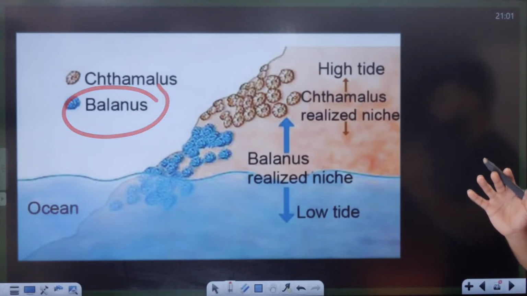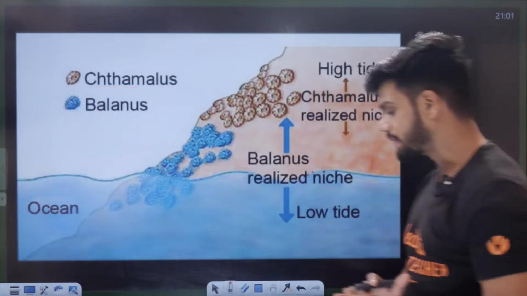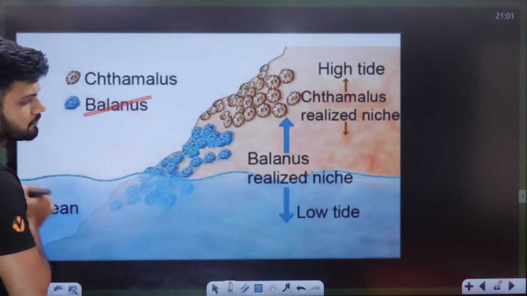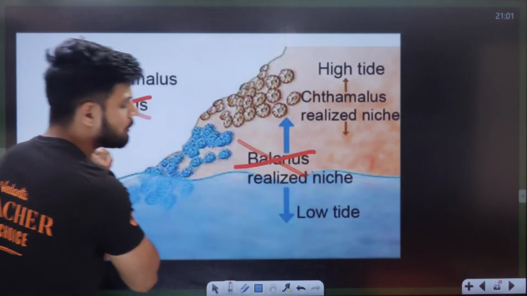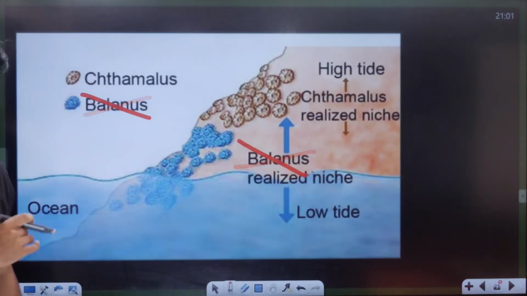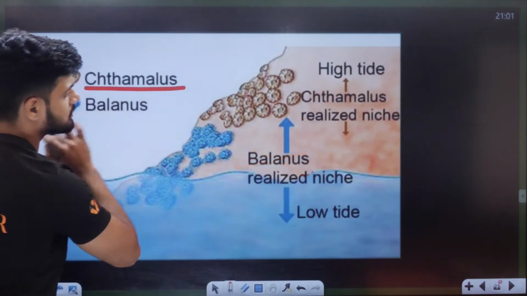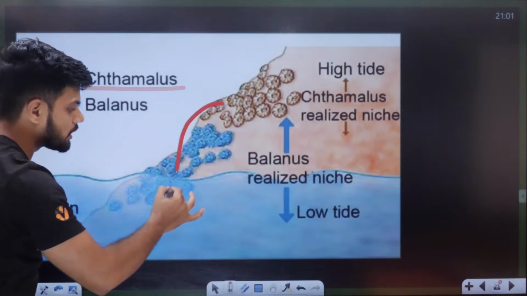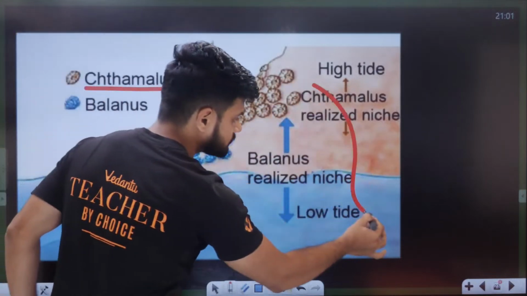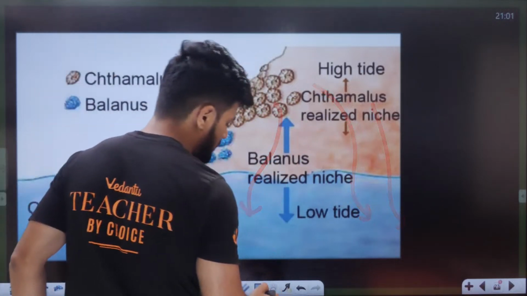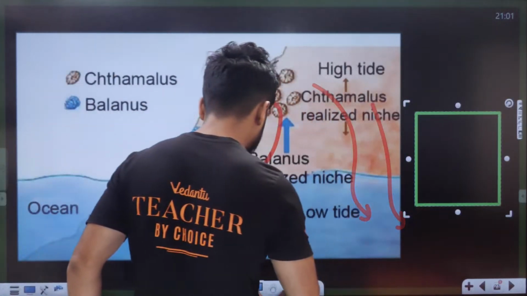Now tell me students, what will happen if I completely remove Balanus from here? If I completely remove Balanus from here, this Catalamus, ಈ species ಎಲ್ಲ ಕಡೆ grow ಆಗುತ್ತೆ ಅವಾಗ. This species will come down, it will come down, start growing everywhere. Just like in this particular area,